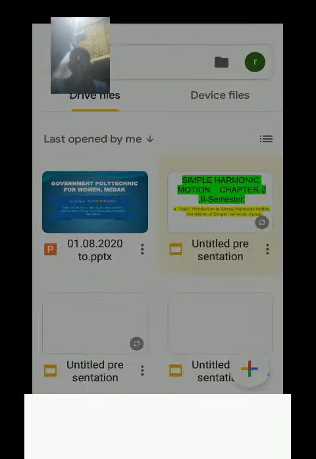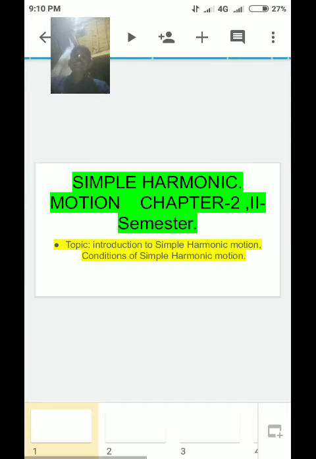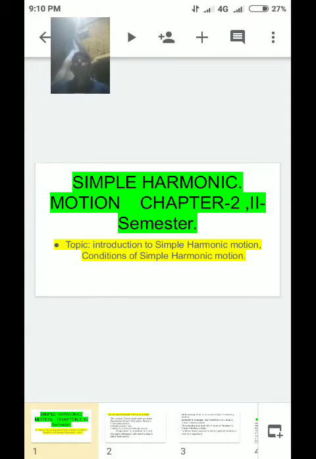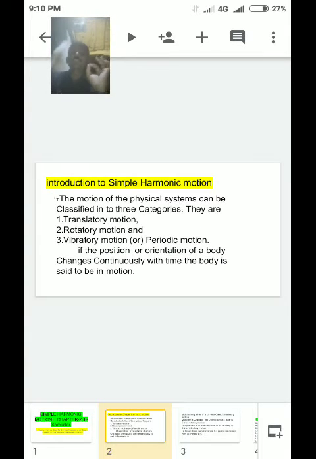Today's topic is simple harmonic motion, second semester, second chapter. Topic: introduction to simple harmonic motion and conditions of simple harmonic motion. Okay? First, we discuss the introduction to simple harmonic motion.